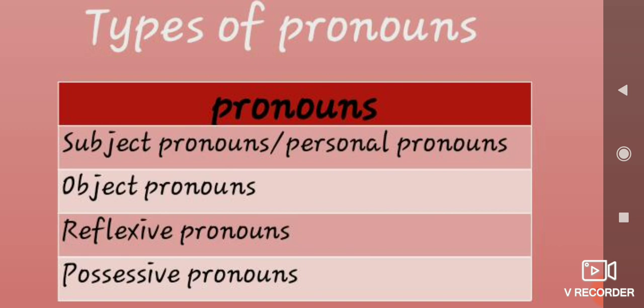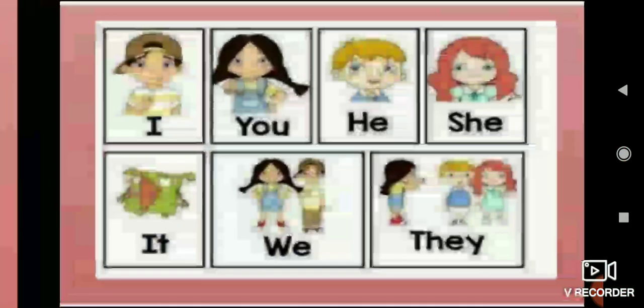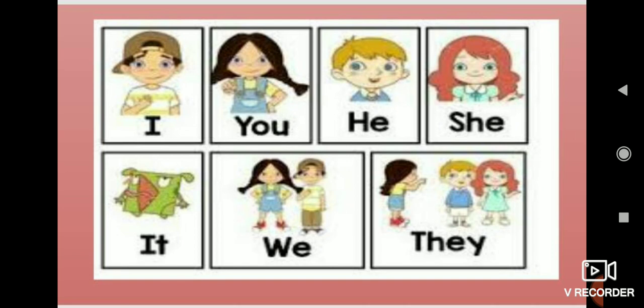So whom we are talking about or what we are talking about, that particular thing we call the subject. Here also 7 subject pronouns are there. Wherever you are using a particular thing or the name of a person, instead of that we can use these 7 pronouns. All these 7 pronouns we call subject pronouns. From grade 1 we are learning this.